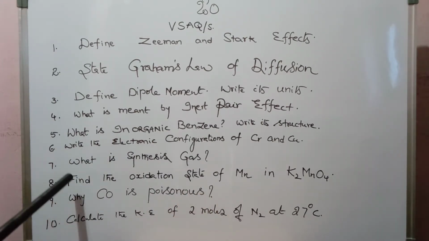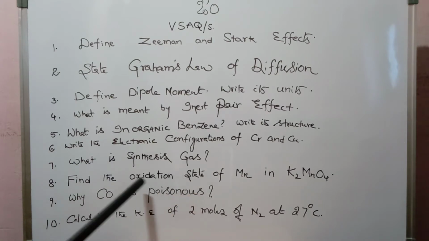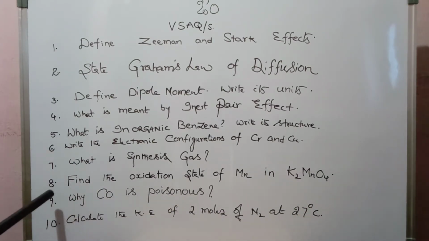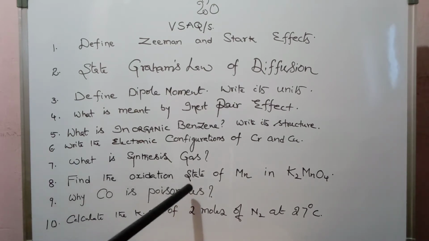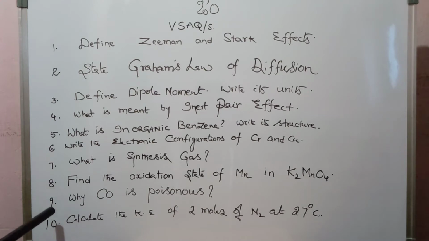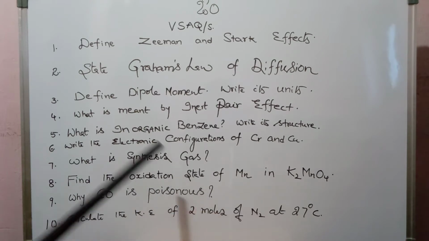And eighth one: find the oxidation state or oxidation number of manganese in K2MnO4. And the ninth one: why carbon monoxide, CO, is poisonous?